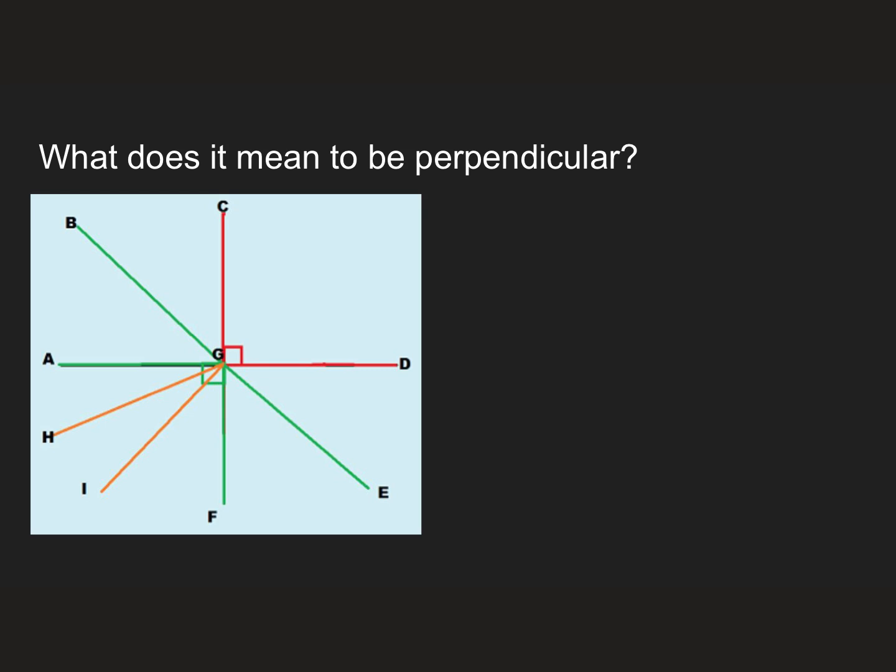Here I can see there are multiple line segments together, and I see a right angle.